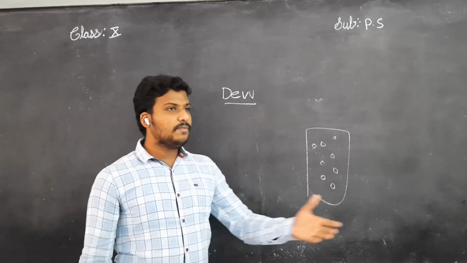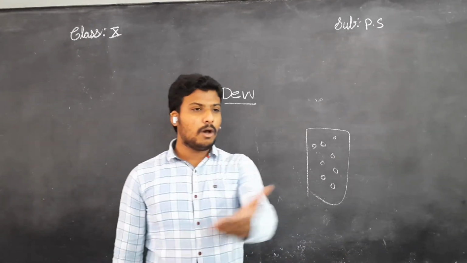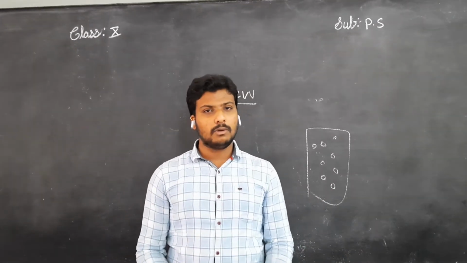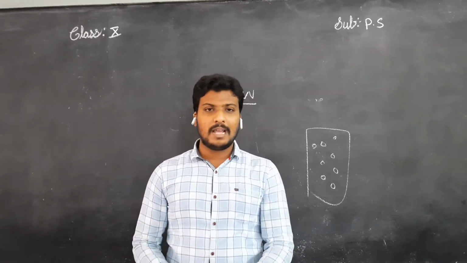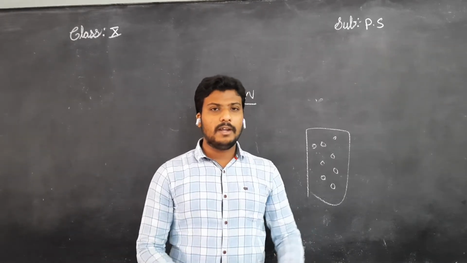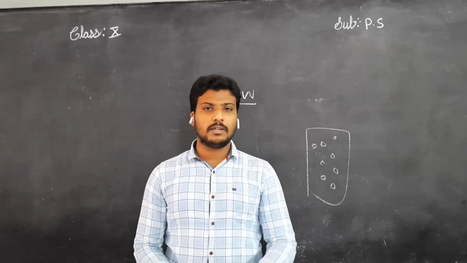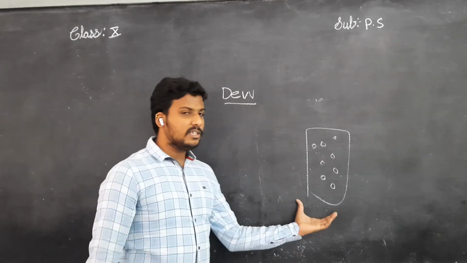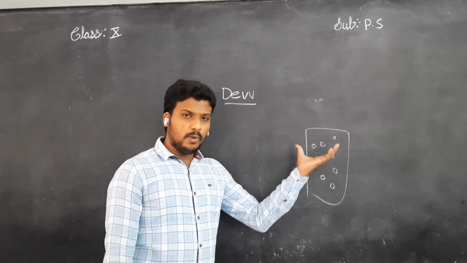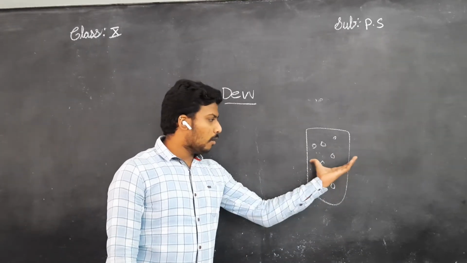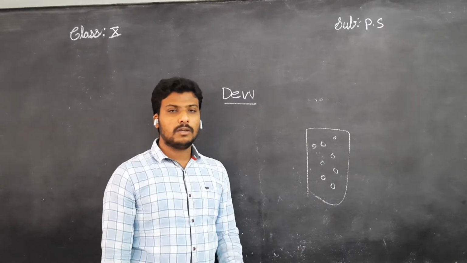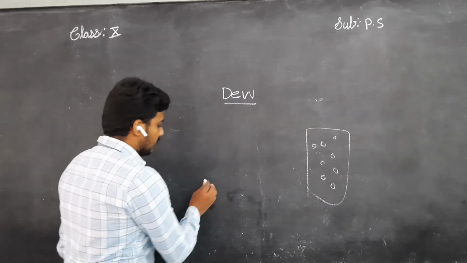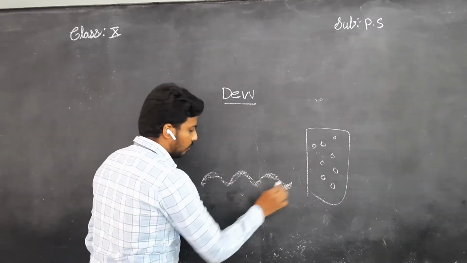If the temperature is cold, then all the objects in this classroom will be cold. Due to the climatic conditions, our body temperatures will also change. Here too, during the winter season, the air becomes very cold, so the air near all the objects also becomes colder.